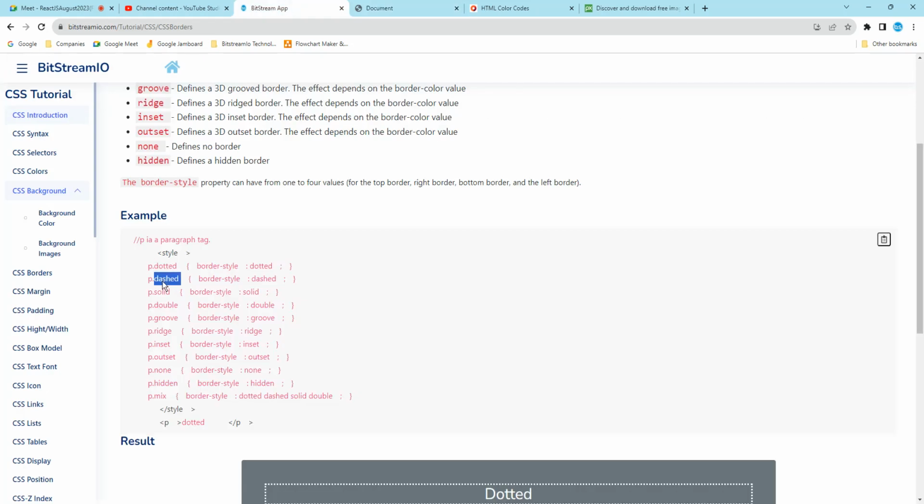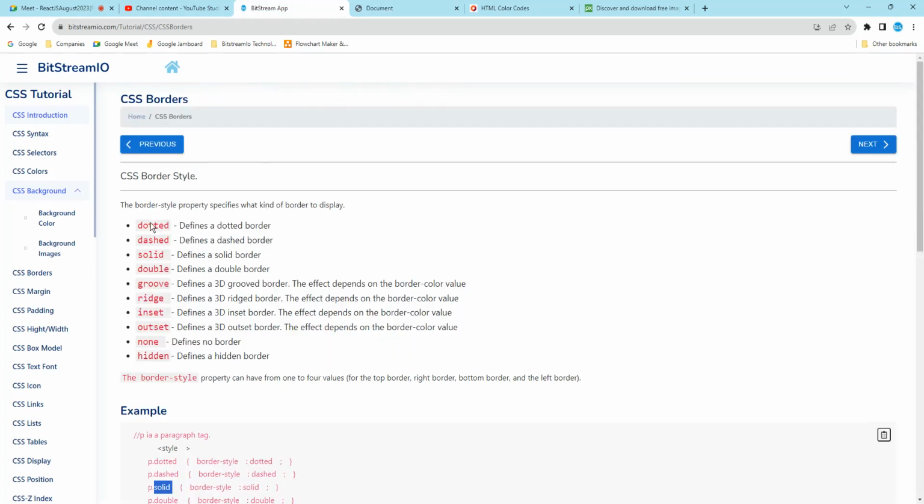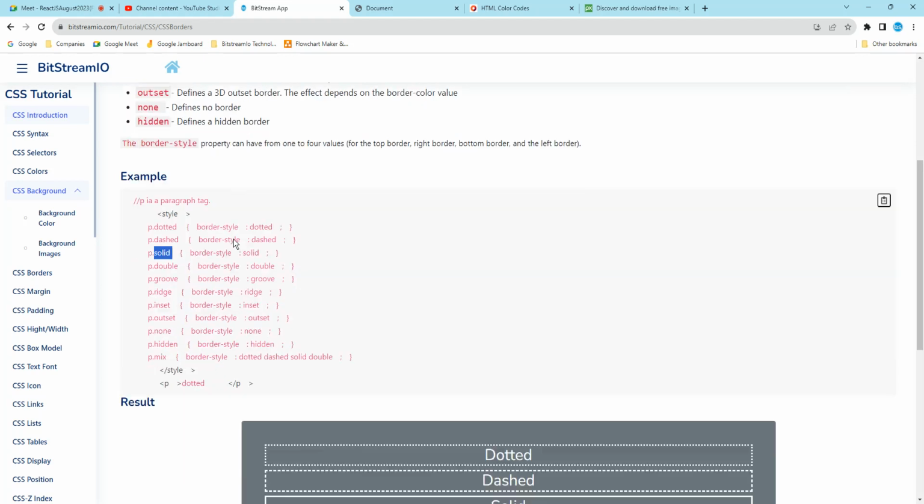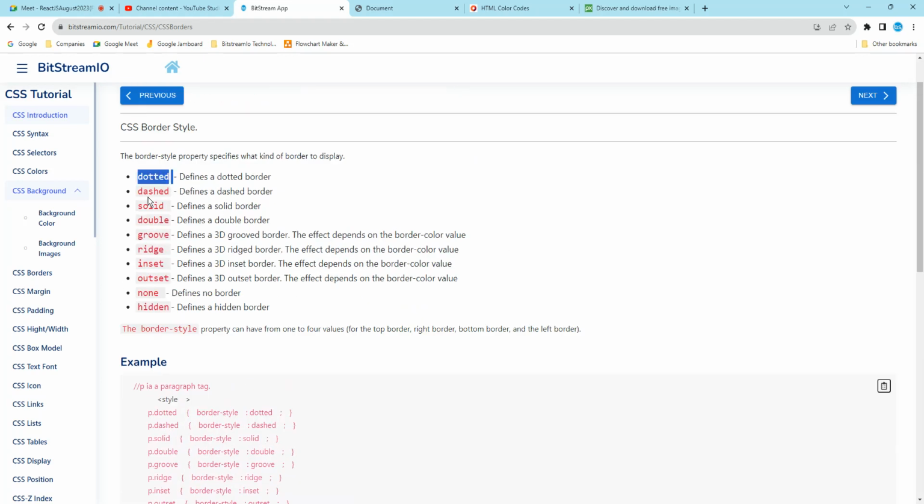This is how dotted, dashed, solid work. All are paragraphs with different types of border classes. If you want dotted or dashed, solid or inset or outset, you can use it. So this is the border style.